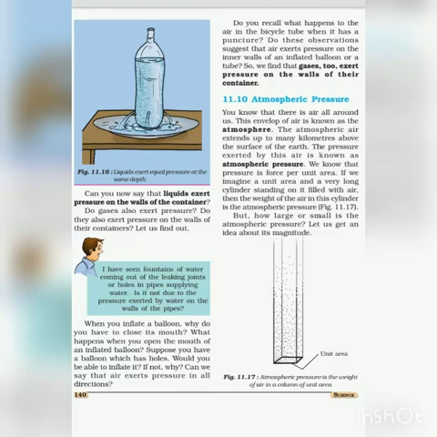Next example is air in the bicycle tube. It exerts pressure on the inner walls of the tube when it has a puncture. Next topic, atmospheric pressure. The envelope of air around us is known as atmosphere. Pressure exerted by the atmospheric air at any point of the earth is called atmospheric pressure.